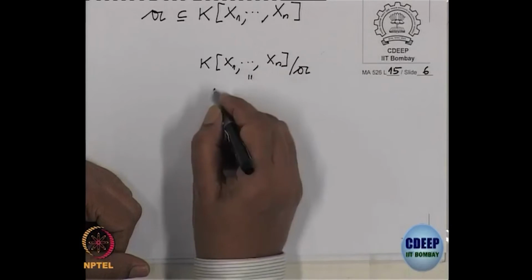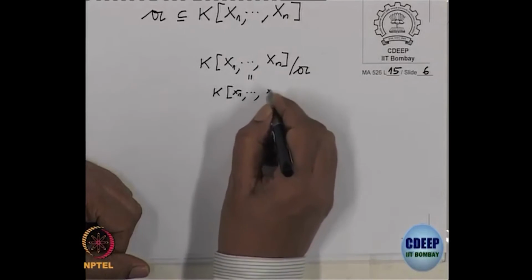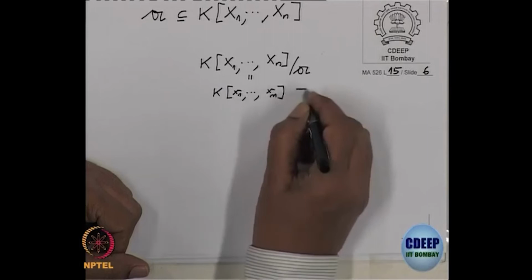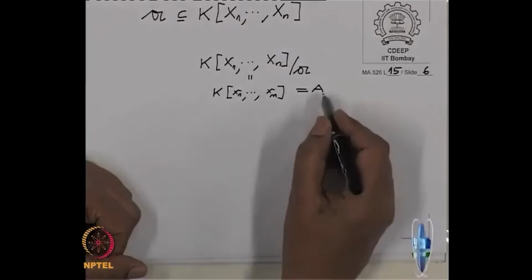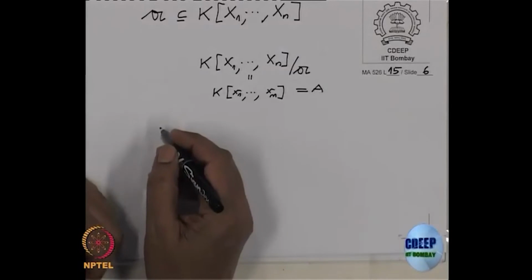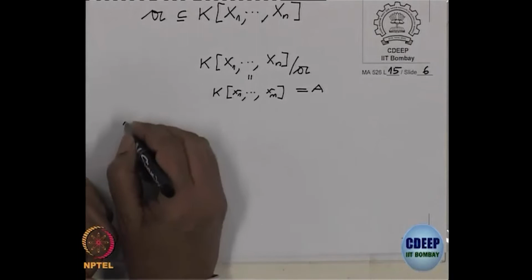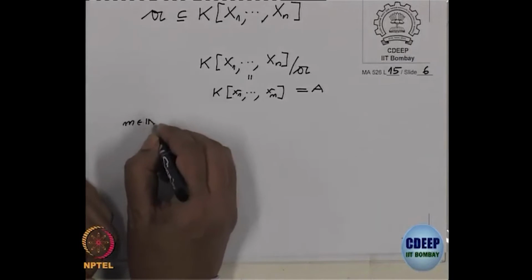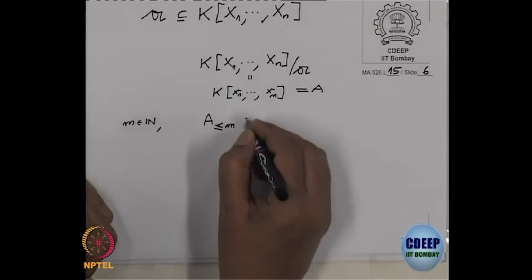This is k[x1,...,xn], and let me call this A, capital A. This is nothing to do with the original local ring. So, this is A, and I have defined this actually in an earlier lecture. I just want to recall, for any m in N, we have defined A_{≤m}, that is by definition,